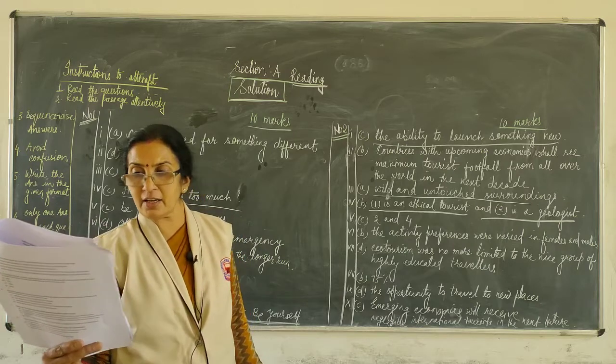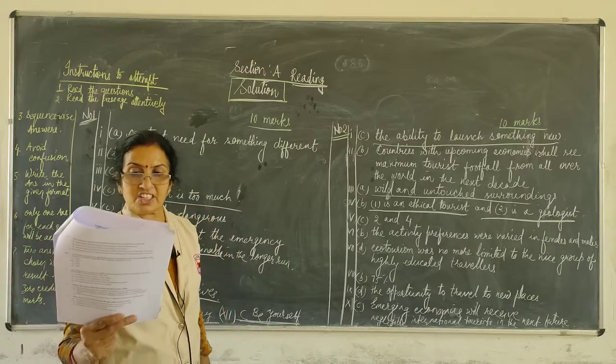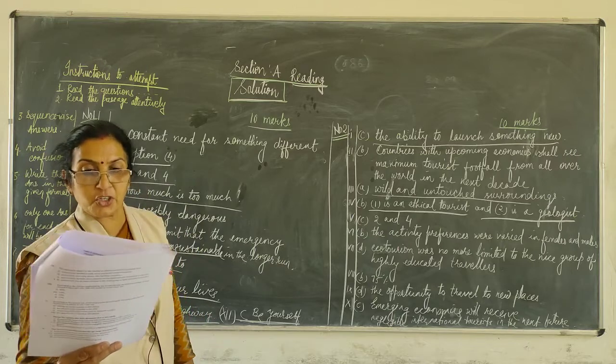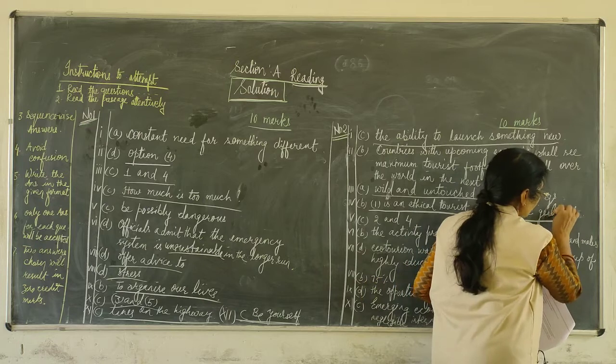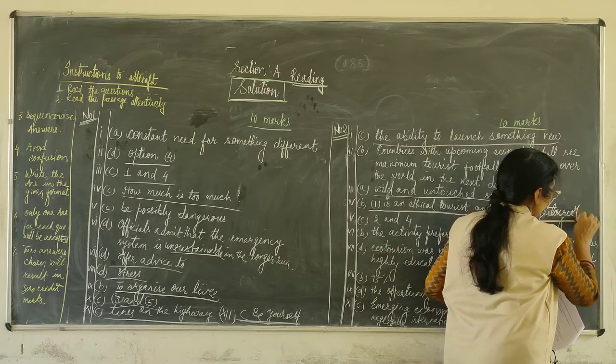Question number 5. Based on your understanding of the passage, choose the option that lists the inherent qualities of geotourism. Here it is geotourist actually, it is not geologist, it is geotourist.